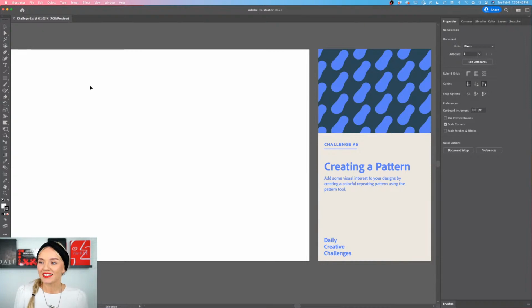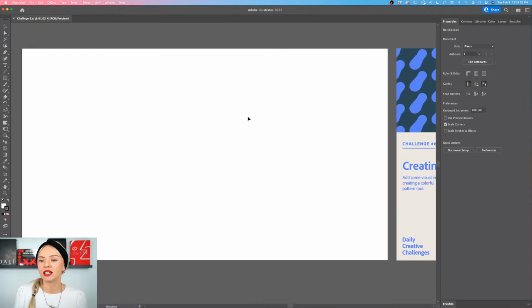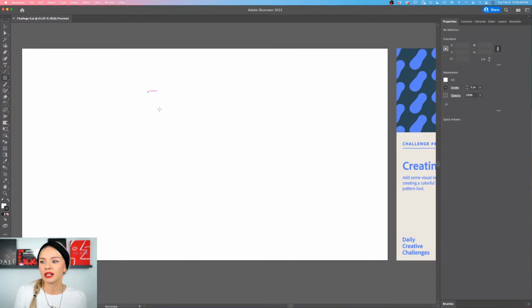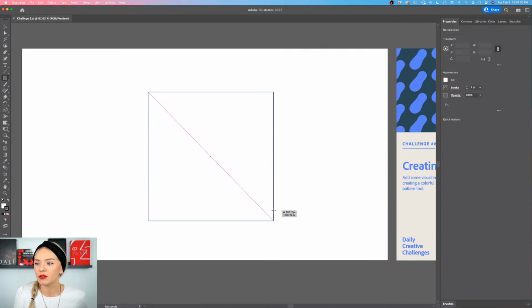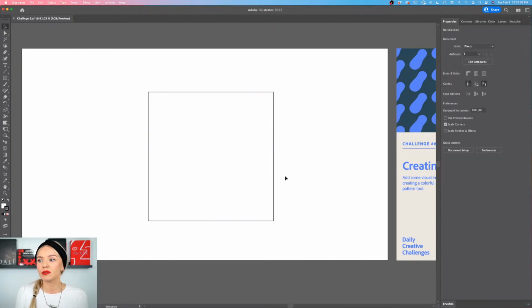Cool. So my friends, let's jump right into this, and we're going to be creating a little layout so that we can see how our pattern can actually enrich a graphic, not just be a pattern. So I'm going to use the rectangle tool, and holding Shift, I'm going to create a square. And this later on can be a post or whatever you want it to be, but I'm going to be creating just a layout, pretending for it to be a social media post maybe.